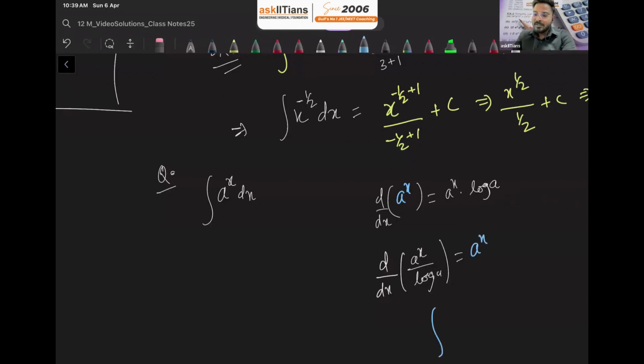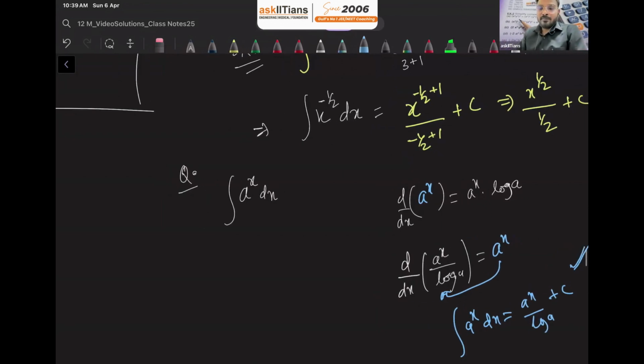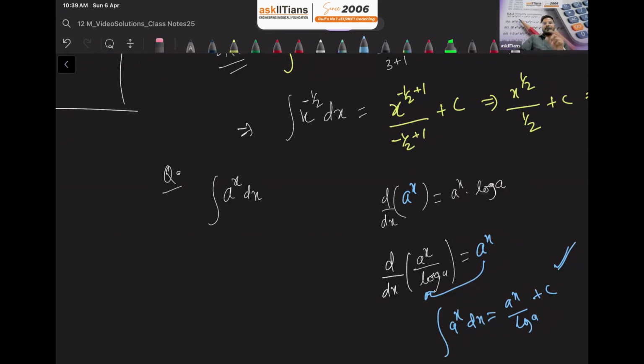It means what? What is the integration of a raised to x? Reverse process. So the integration of a raised to x should be this whole function. So it is nothing but a raised to x over log a plus c. So that's how we can find out the formula in reverse way also. Whenever you need to find the integration of any function, just think about the function whose derivative is this function. That will be the answer.